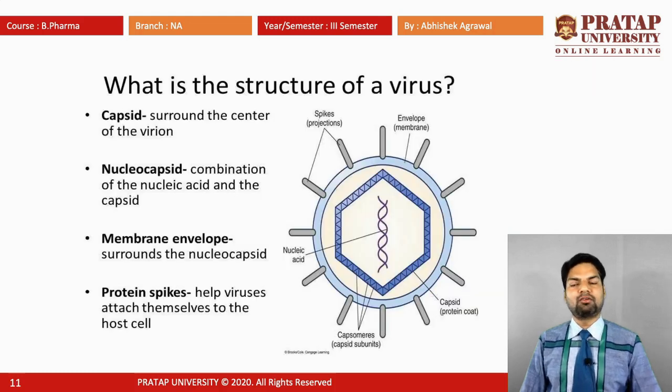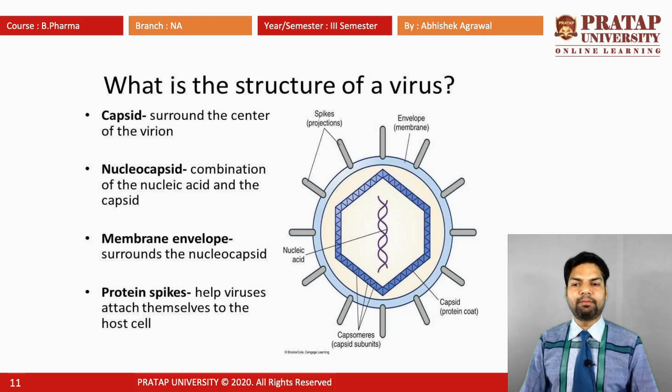Next one is the structure of the virus. The virus is formed by the capsid, nucleocapsid, membrane envelope and the protein spikes. The capsid surrounds the center of the virion. Second one is the nucleocapsid. The nucleocapsid is the combination of the nucleic acid and the capsid. The nucleic acid is RNA or DNA.